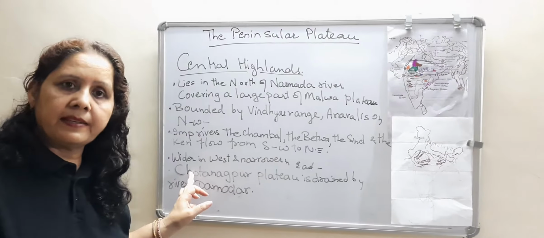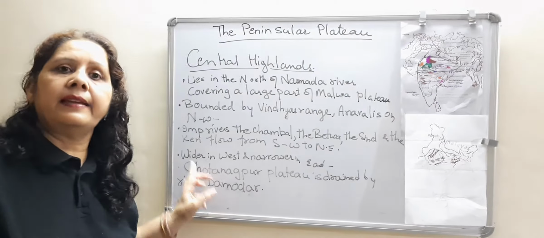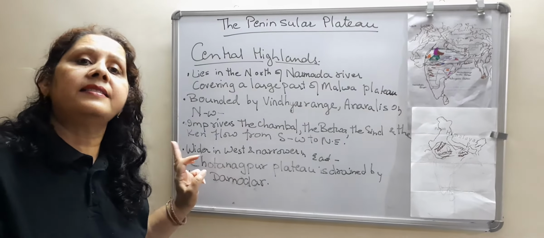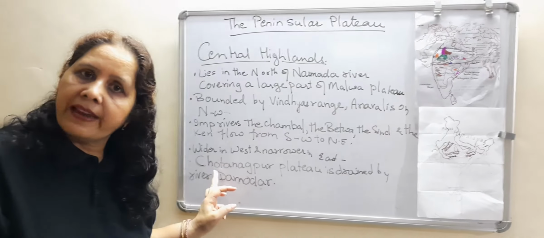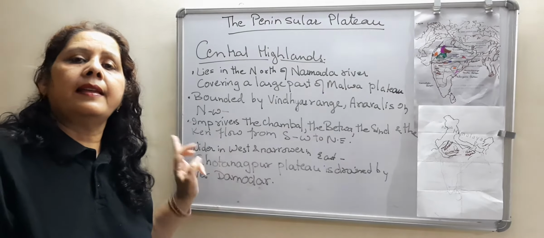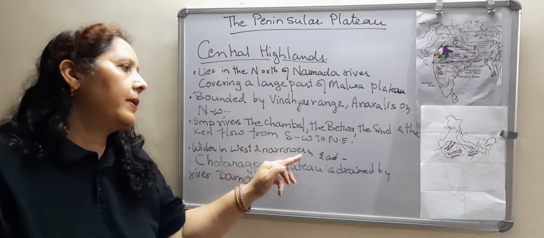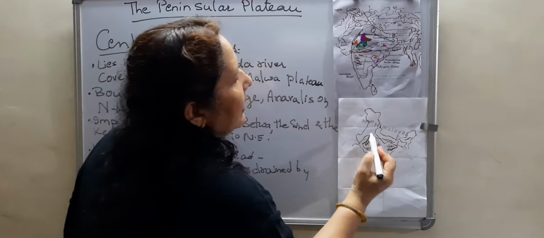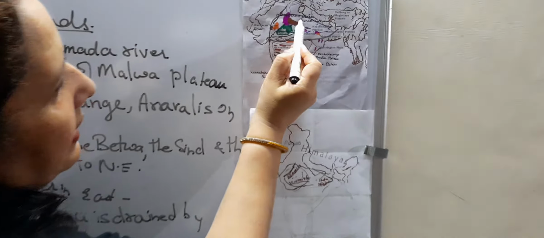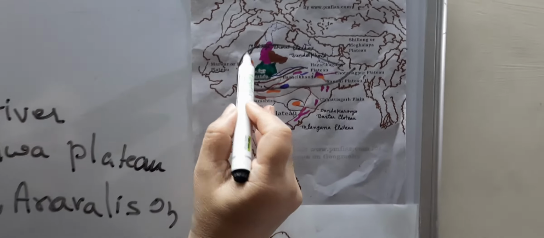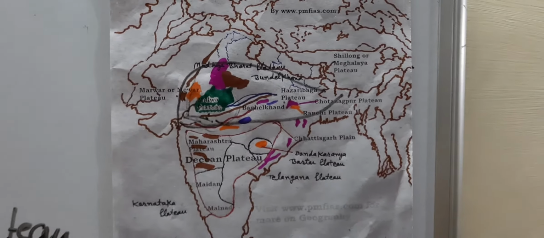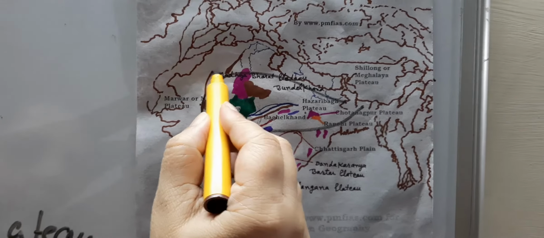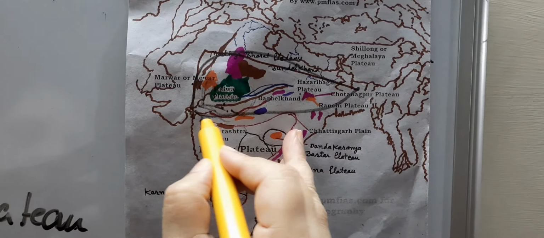I am again repeating, this is the most important thing to keep in your mind, that the Central Highland is wider. Where is it wider? It is wider in the west and narrower in the east. Here you can see that it widens in the west region. This is the west region, and as this is the west region, it is wider and it is narrower in the